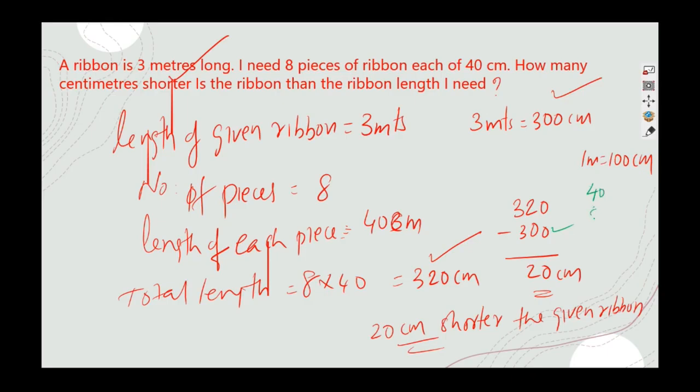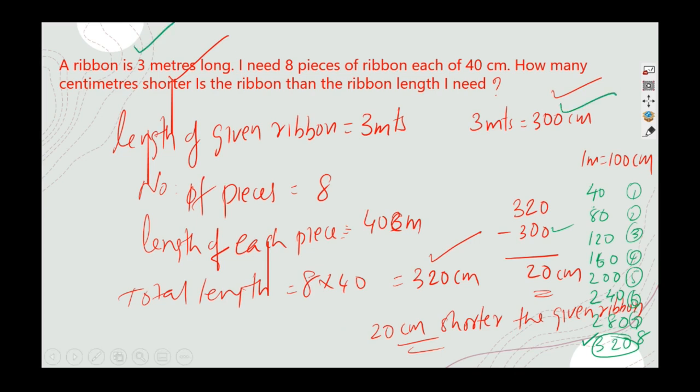plus 40 becomes 80, then 120, then 120 plus 40 160, 200, 240, 280, 320. देखो, then it becomes 1 2 3 4, ये सब ऐसे आपको समझने के लिए बोल रहा हूँ, 6 7 8 पीस बना सकते, लेकिन 320 नहीं है ना, 3 मीटर लॉन्ग रिबन है, तो you are having 300 centimeter only. Okay, so you will do this kind of sums if it comes in the exam or for any